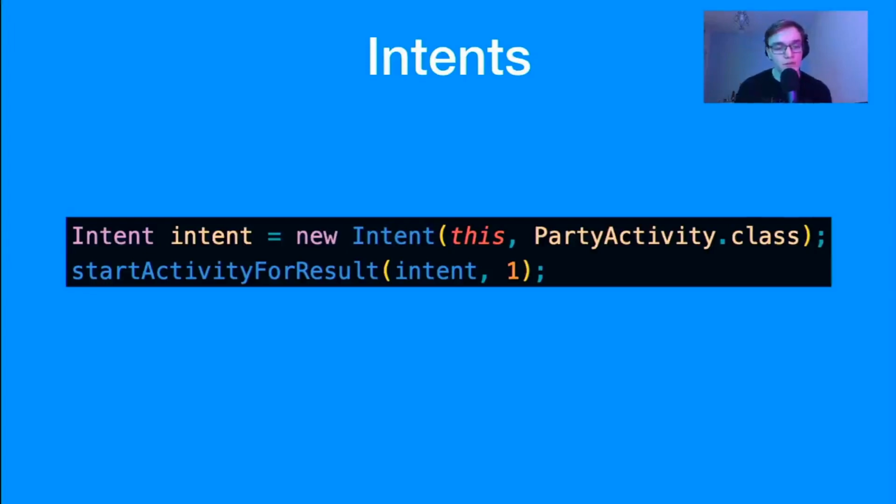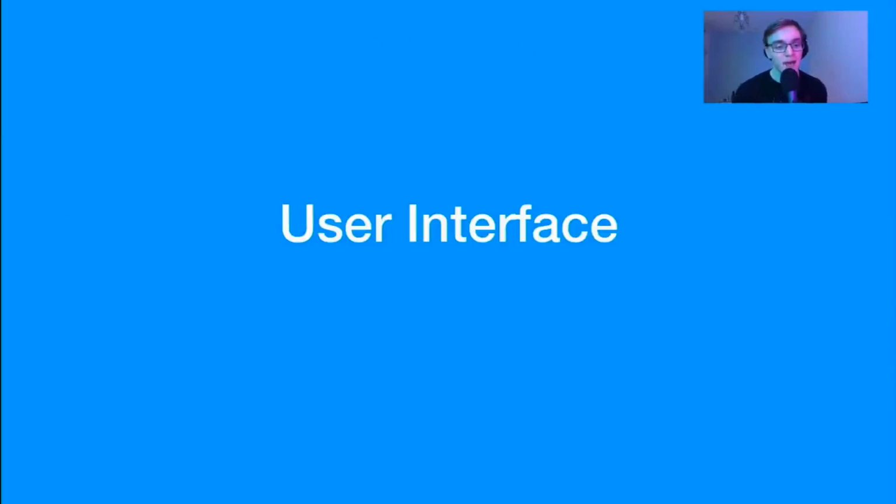So, we've talked about components. Now we know roughly how the logic works. And I've teased you for quite a while now. I think it's only fair that I actually tell you how a user interface works. So, now we know how the app works under the hood, how can we display stuff to a user? Well, we need to write a user interface, but we need to understand how that works first before we can write one, because you'll just get very confused.